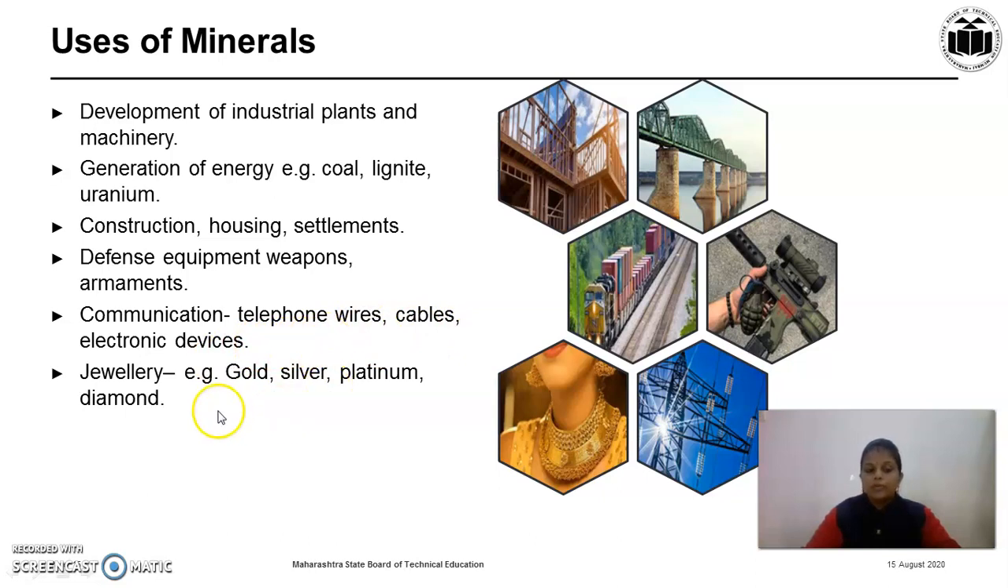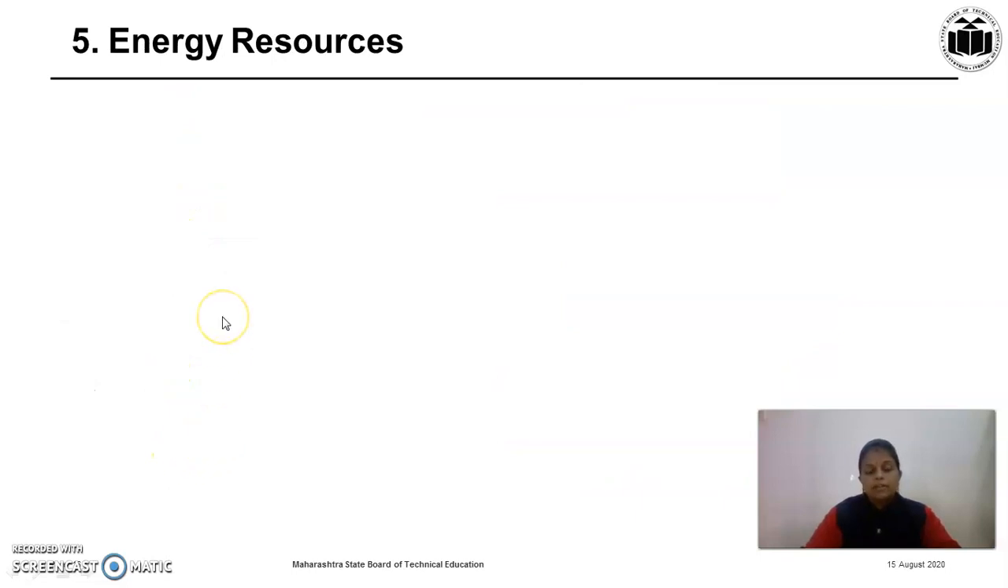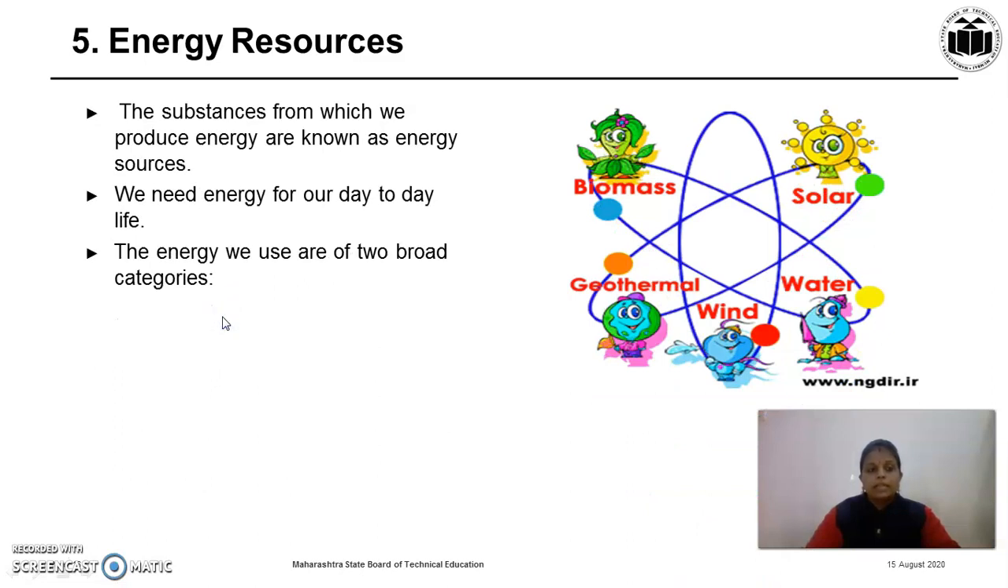And very important and interesting also use is it is used for making the jewelry. You all know that gold, silver, platinum, copper, these all metals are generally used for making the jewelry. Then the last type of resource is energy resources. Then the substance from which we produce energy are known as energy sources. We need energy for our day-to-day life. Actually, for each and every work we require the energy.